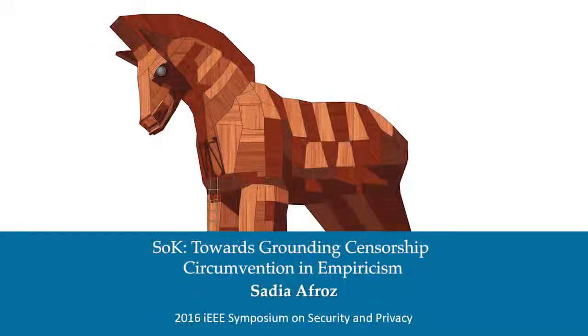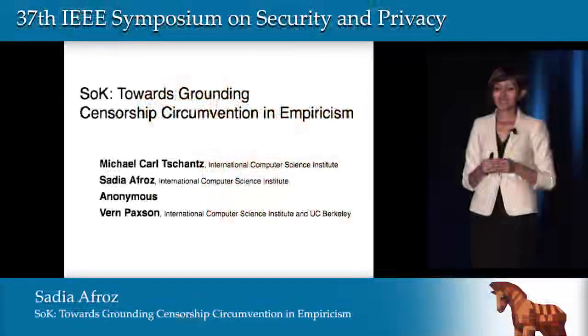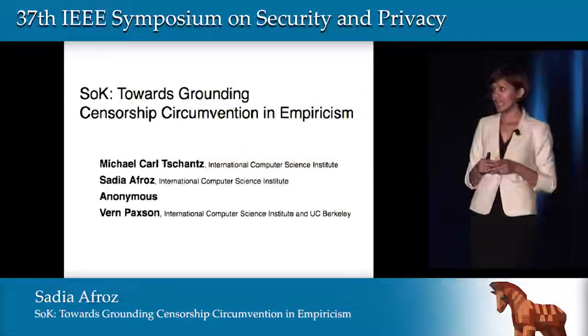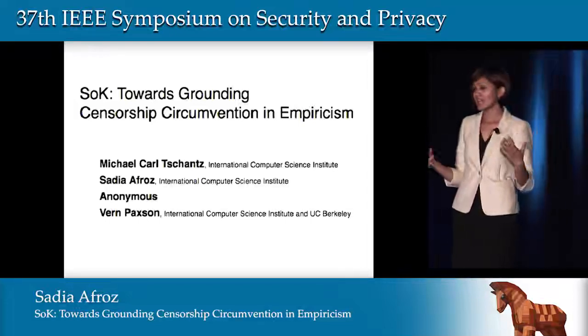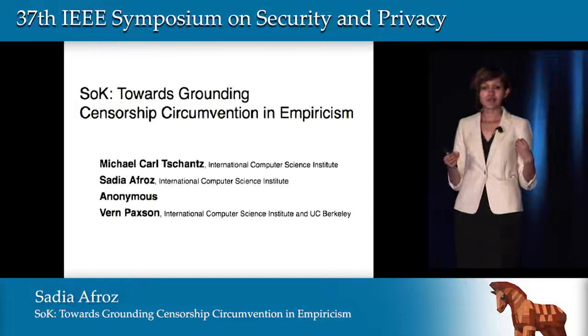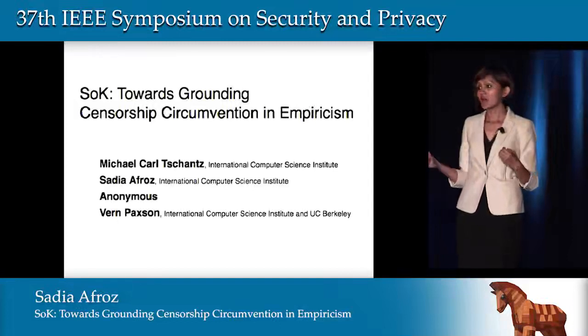This is a joint work with Michael Shantz from IEEE and Vern Paxson from IEEE and UC Berkeley, and an anonymous author. The goal of this paper is to understand the real-world censorship problems we face today and how research in censorship circumvention addresses them.